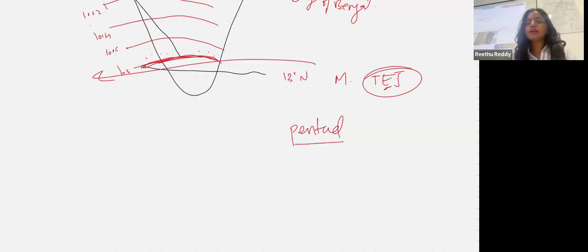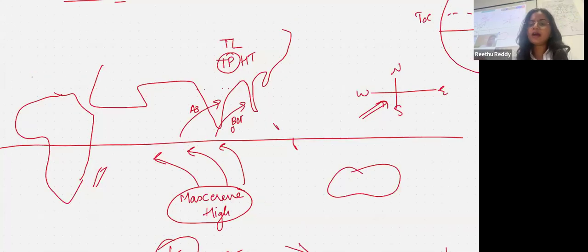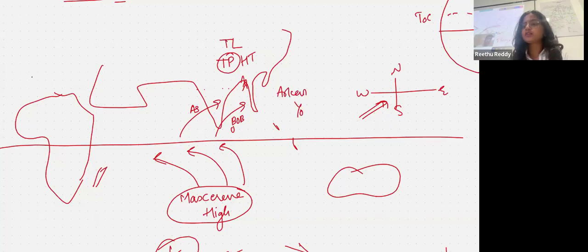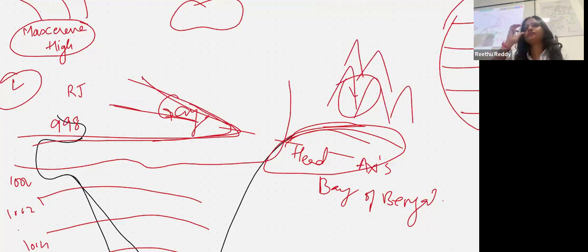Now, the monsoon also arrives in India in two branches, as you can see. There is the Arabian Sea branch and the Bay of Bengal branch. The Bay of Bengal branch would have gone this way had there not been a mountain range called Arakan Yoma. Just like we have the Himalayas in the northern part of India, in Myanmar there is a hill range called Arakan Yoma. This Arakan Yoma deflects the monsoon wind towards India again.